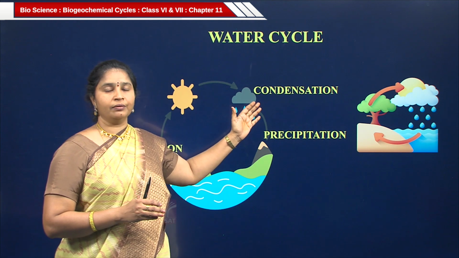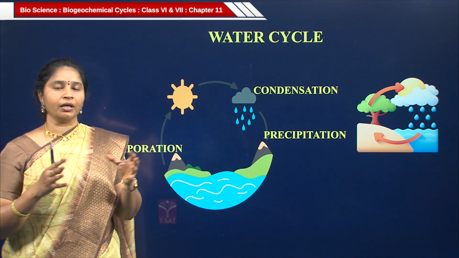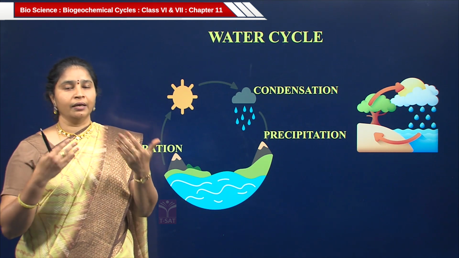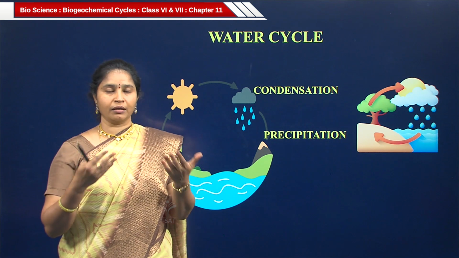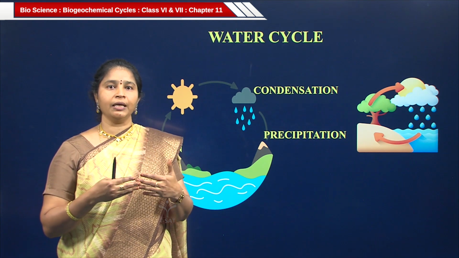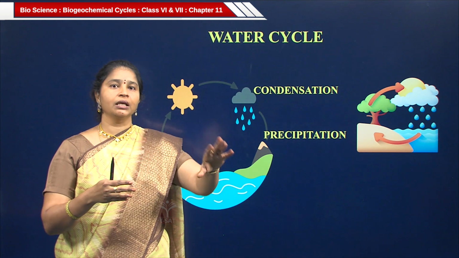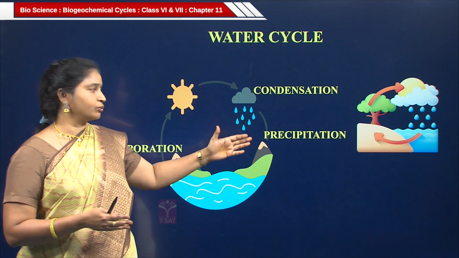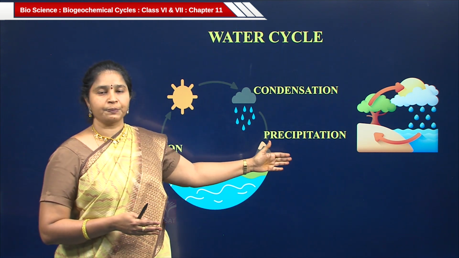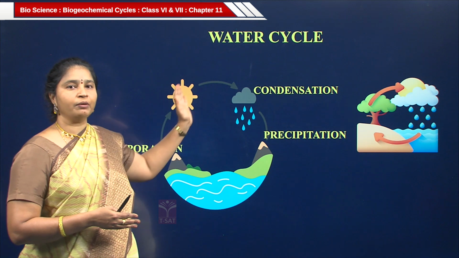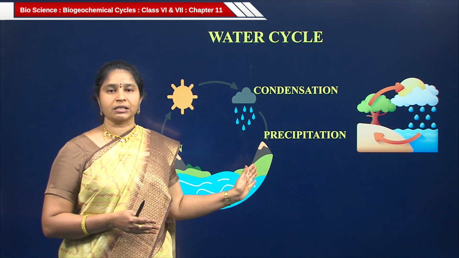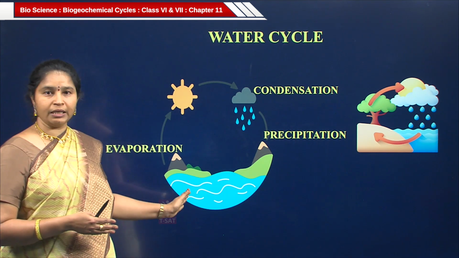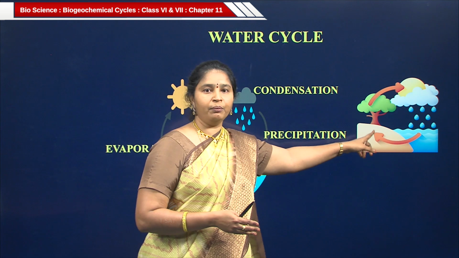After condensation, what happens? The water droplets gather abundantly in the clouds, and they are not bearable by the clouds. So, the cloud immediately sends them back to the ground in the form of rain or snow or hailstones. That process is called precipitation. So, these are the three important processes we see in the water cycle, that is evaporation, condensation and precipitation. Water evaporates from water bodies and also from plants.